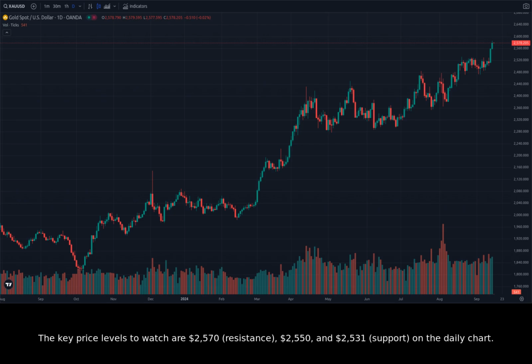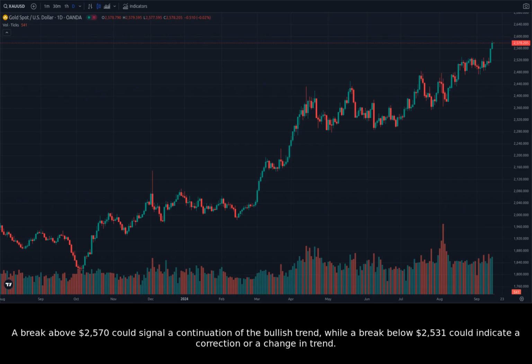The key price levels to watch are $2,570 resistance, $2,550, and $2,531 support on the daily chart. A break above $2,570 could signal a continuation of the bullish trend, while a break below $2,531 could indicate a correction or a change in trend.